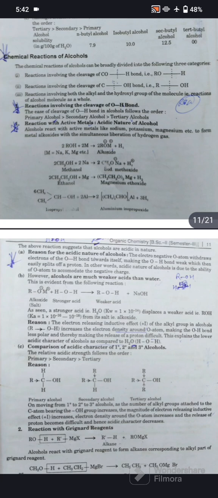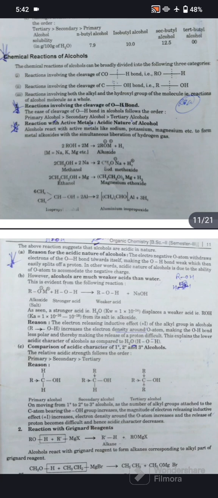Reason for the acidic nature of alcohol: the electronegative oxygen atom withdraws electrons from the O-H bond towards itself, making the O-H bond weak, which then easily splits off a proton. In other words, the acidic nature of alcohol is due to the ability of the oxygen atom to gain the negative charge. However, alcohols are much weaker acids than water.